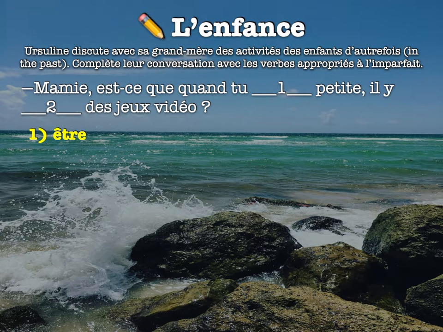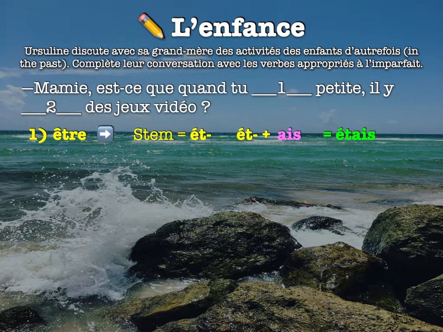So now I just need to put être into the imparfait. Well, être was one of those where the stem is always the same. We can't take the nous form and take off the ONS because there is no ONS. So our stem's going to be É-T. Okay, now I just need to figure out what imparfait ending do I use for tu? Well, I'm going to use AIS. So that gives me étais.